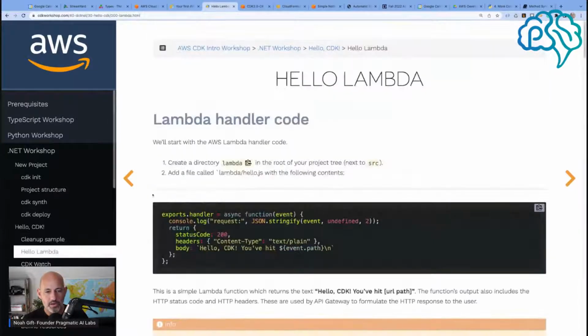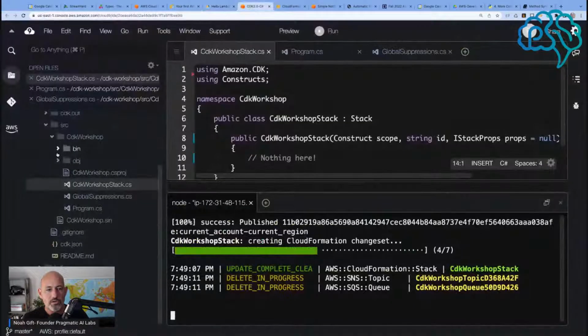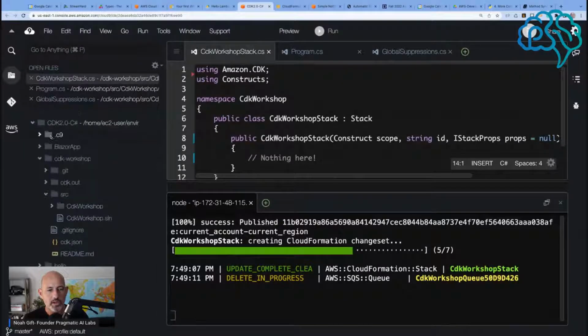So now we go to Lambda. So we'll create a Lambda handler. So we're going to create a directory called lambda in the root of the project next to source. So, okay, we're going to create it right here next to source.